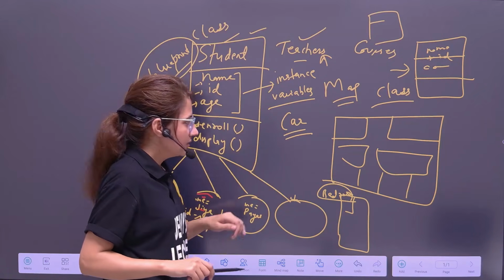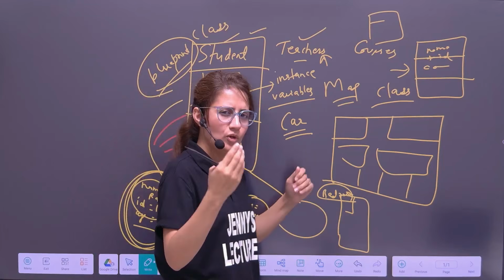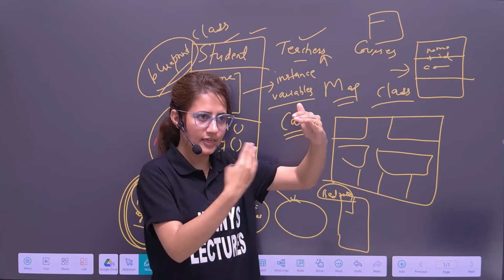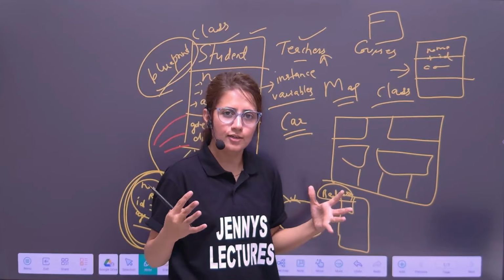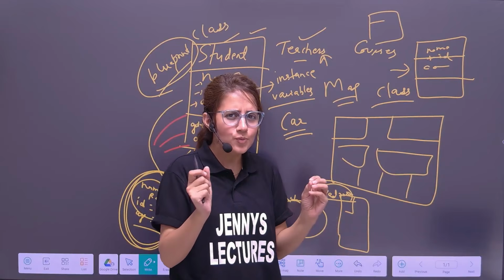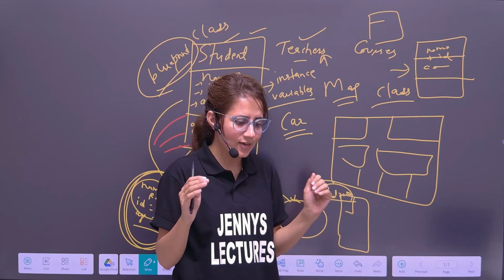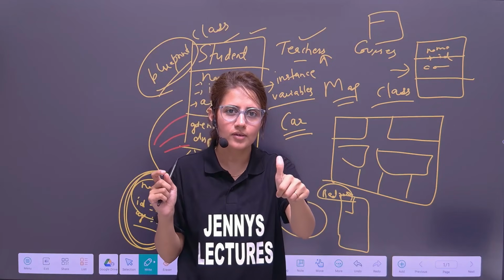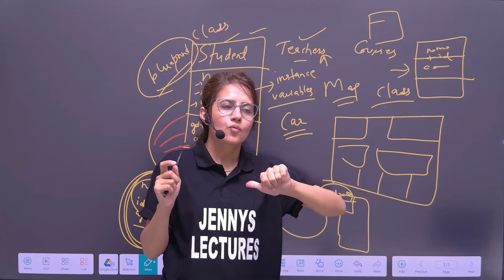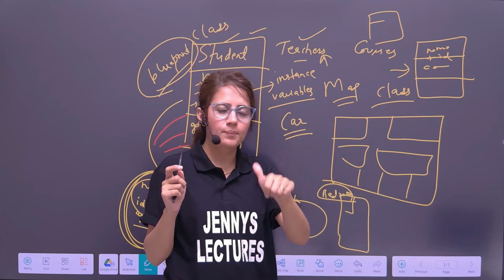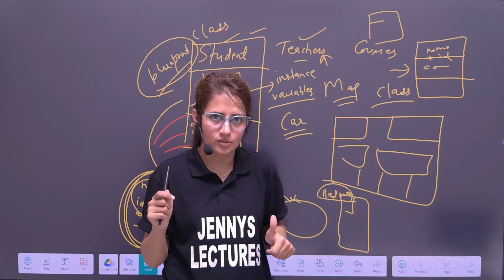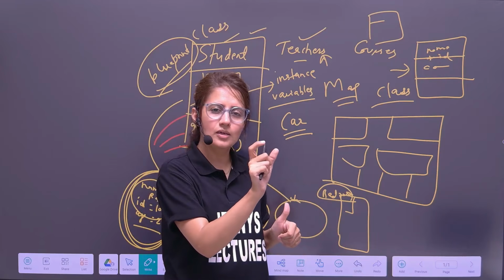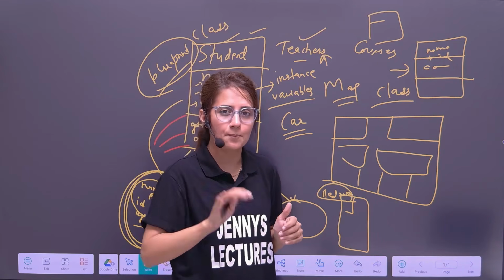Now, how will we access them? Let me show you a simple example. We'll create a simple student class, create an object of that class, and I'll show you. Right? I hope the basic idea is clear to you: what is OOP, why OOP, the difference between POP and OOP, what the OOP pillars are, and what classes and objects are. Let me show you this with a simple example.